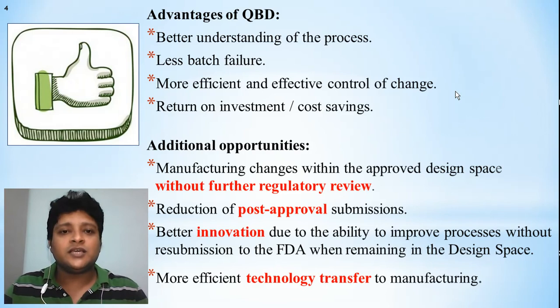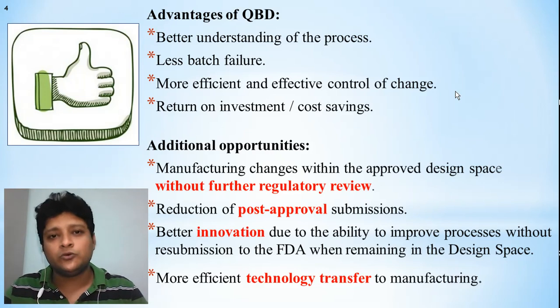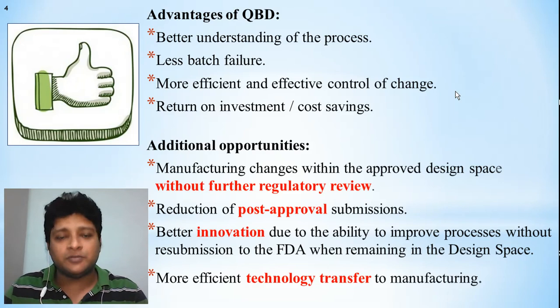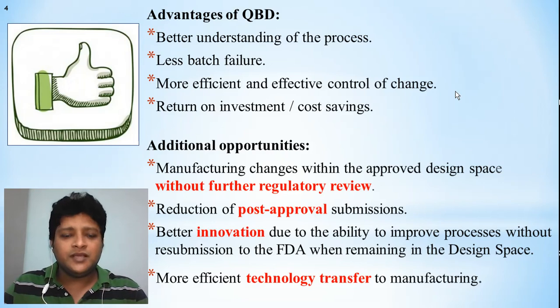So here what it is telling, the pre-approval process for the method or the process is helping us to go for better innovation, because here he is giving some design space. That means some kind of variations, some kind of changes we can do according to our experience, according to the quality of the product, which will not be necessary for post approval, which does not require any kind of approval after the product. So by which what it is indicating is that we can go for better innovation. The personnel who are working, or the expert committee, can give their inputs for development of the product. Next, it is more efficient for the technology transfer to manufacturing.